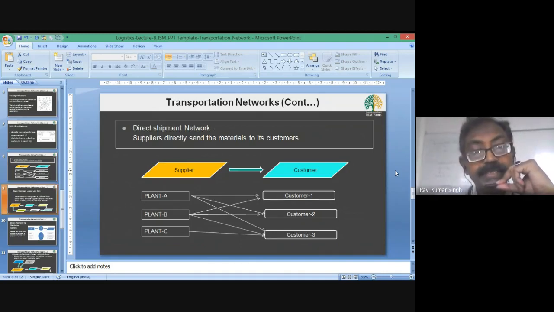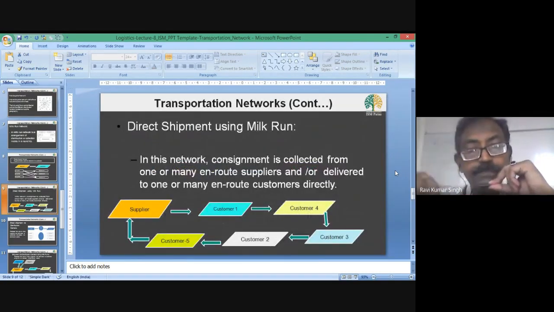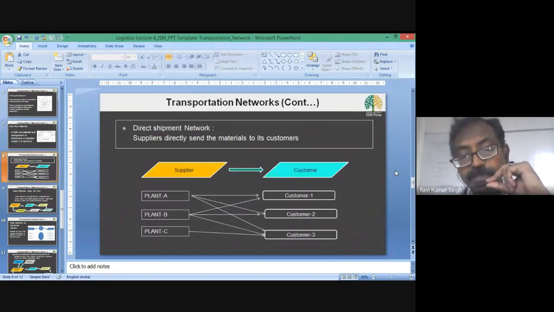So in the next model, direct shipment using milk run. Now just go back. So in this, plant A is sending consignment to customer 1, customer 2, customer 3 directly.